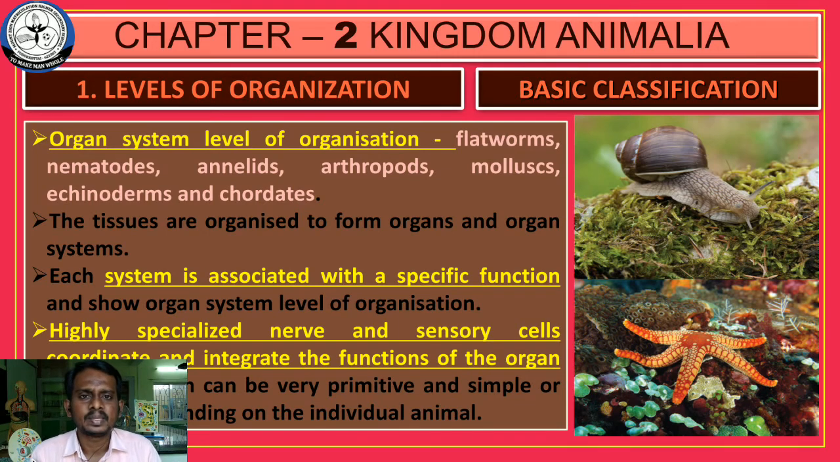Okay students, in basic level of classification, in this class we discussed cellular level of organization, then tissue level of organization, organ level of organization and organ system level of organization. And next class we will discuss another basic level of classification, that is type of digestive system, type of circulatory system,